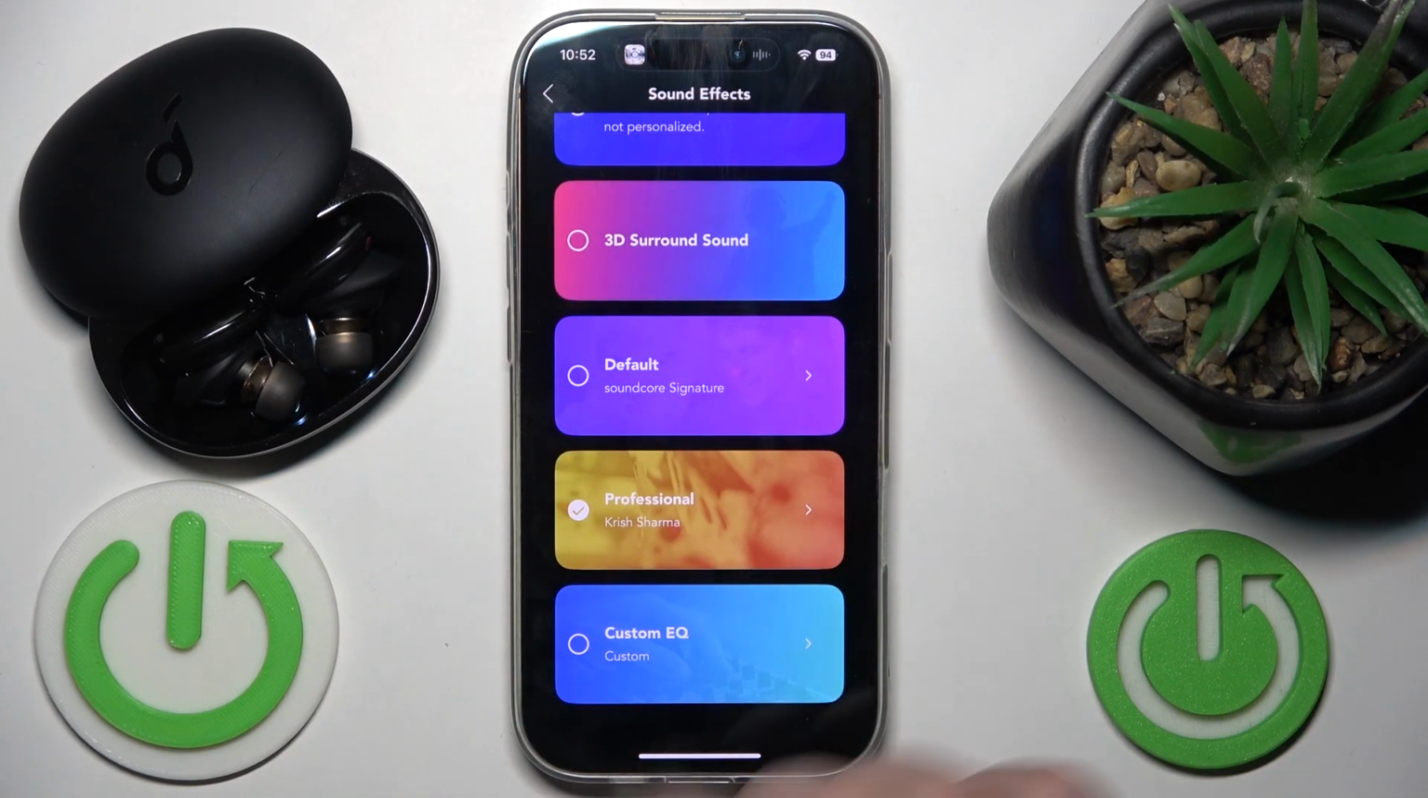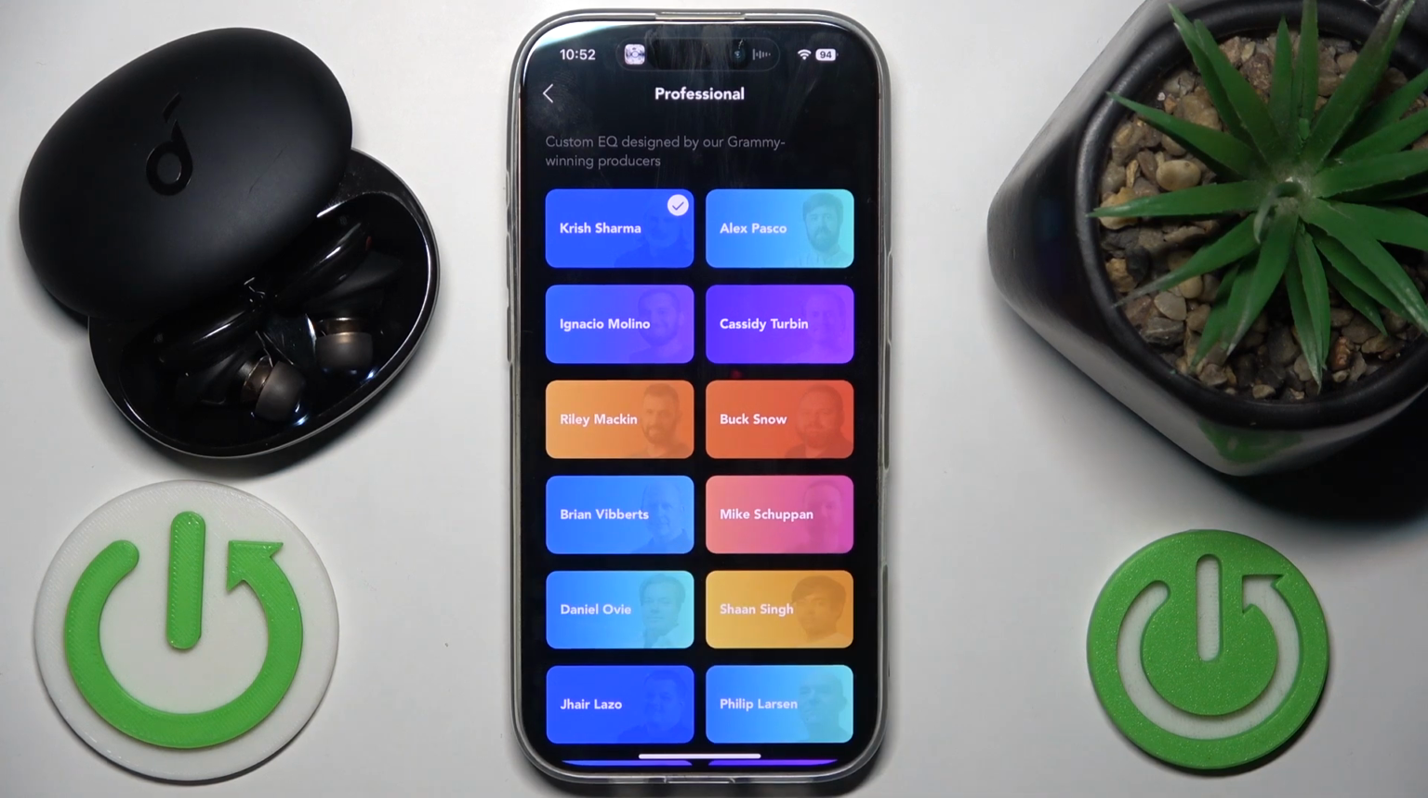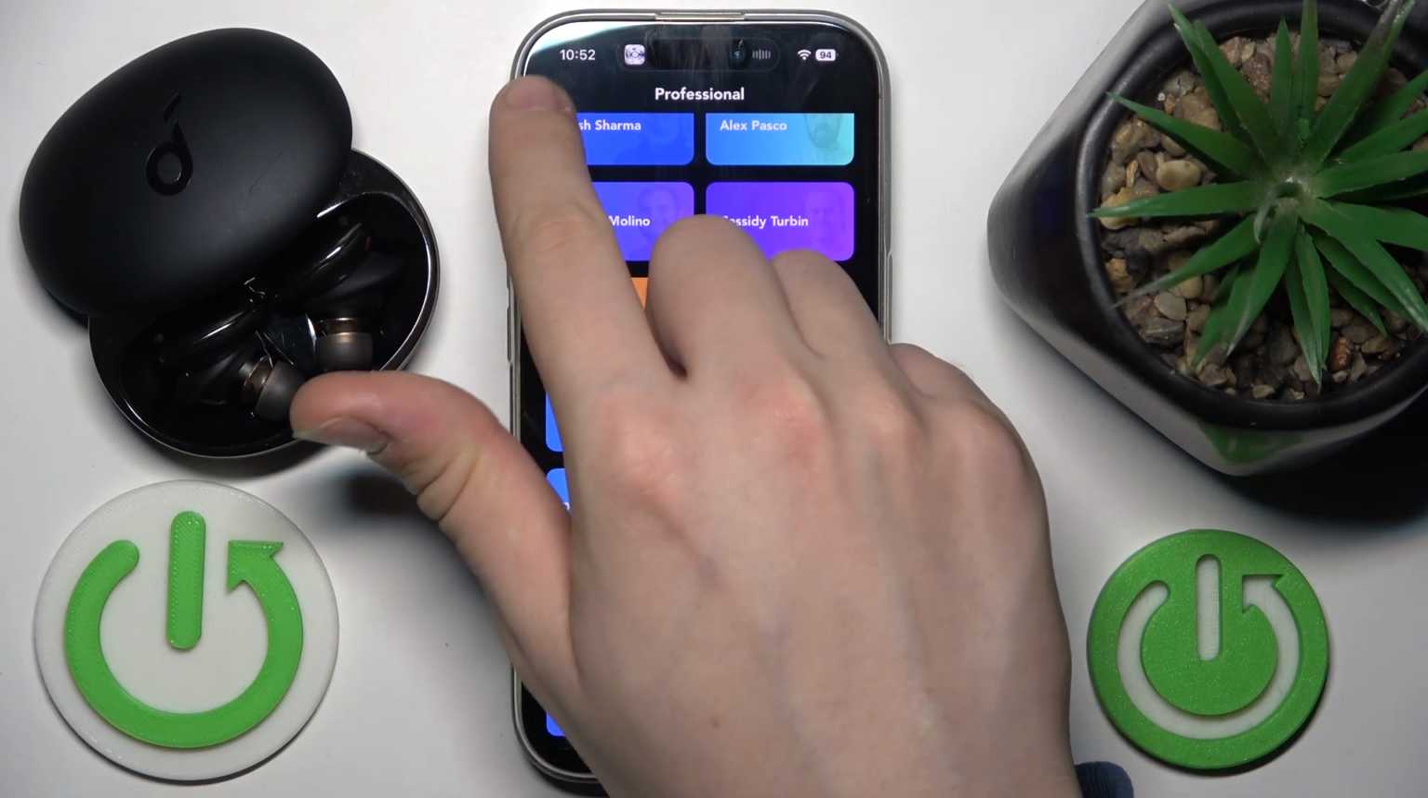Apart from that, we can modify our professional one, which is Keir Sharma, Alex Pascal, Eunicio Molino, and a lot of famous persons over here.